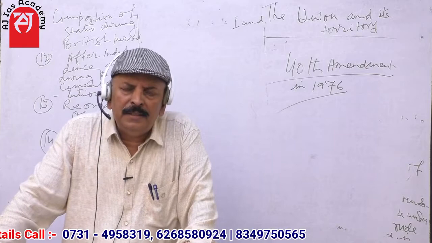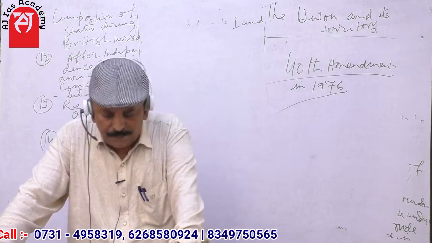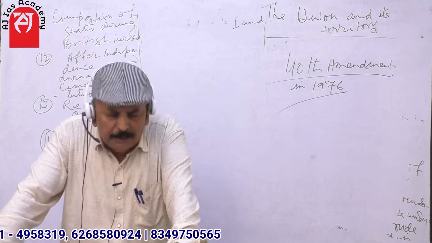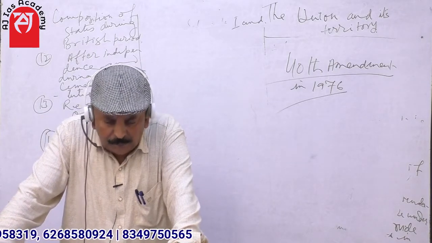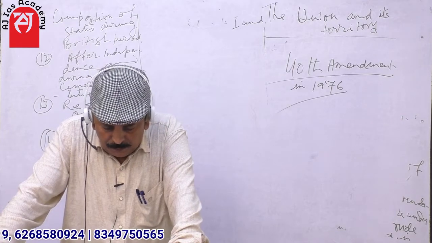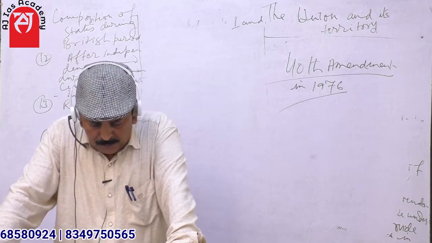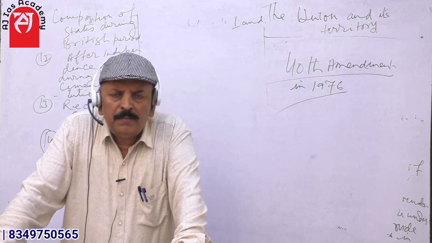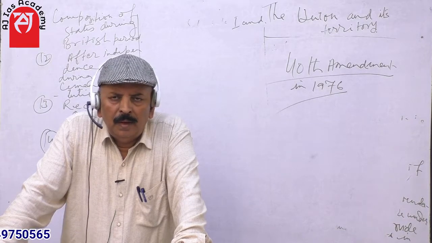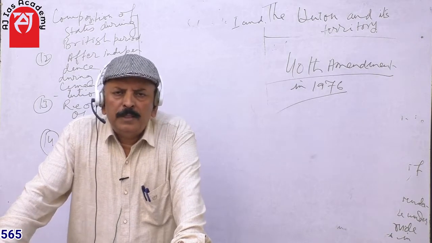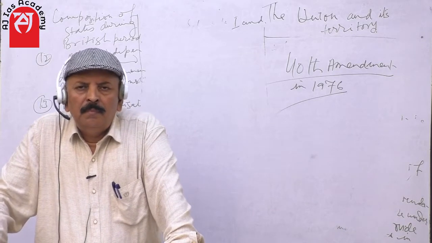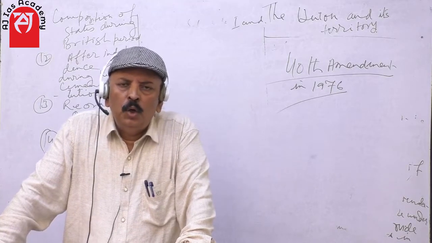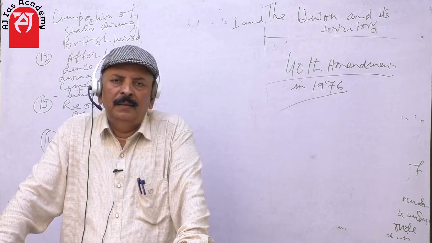And what were these? Assam, Bihar, Bombay, East Punjab, Madhya Pradesh, Madras, Odisha, Uttar Pradesh, West Bengal. As you know, West Bengal, Punjab and Assam, these 3 states were partitioned.